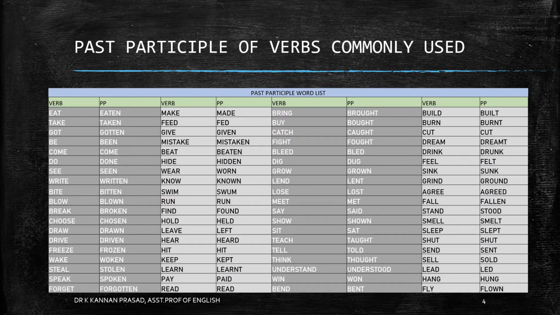Also, let us look at some examples. Before we look at examples, take a hard look at the table here. The table consists of most commonly used verbs and their past participle forms. Now, it might be a little bit overwhelming to you, but then let me stop here and give you